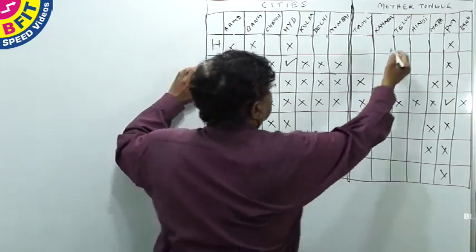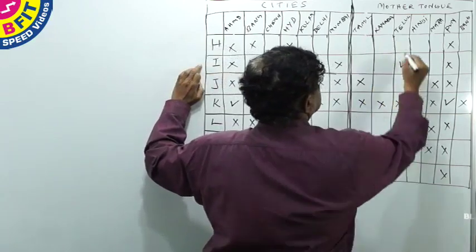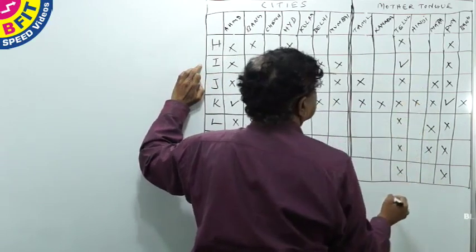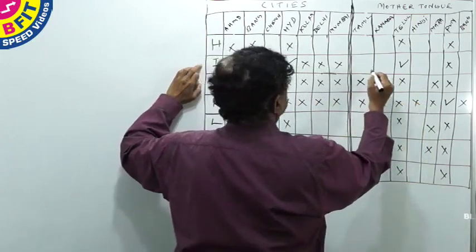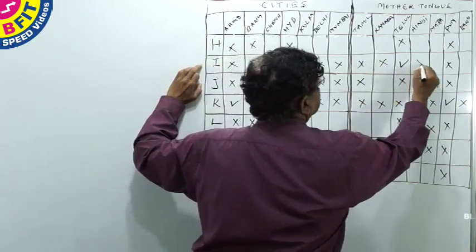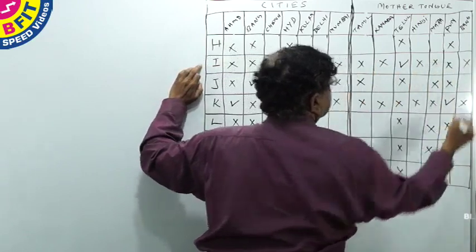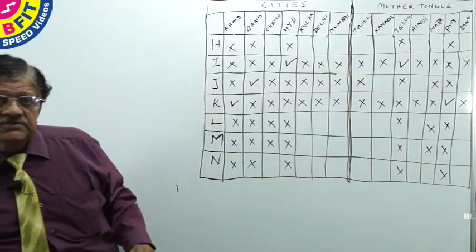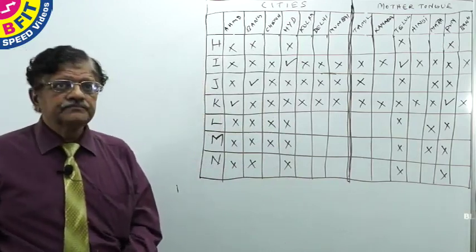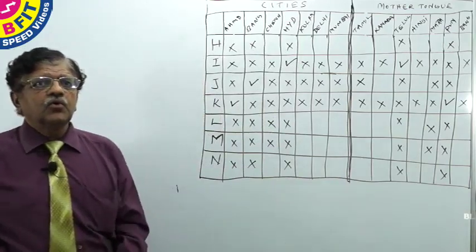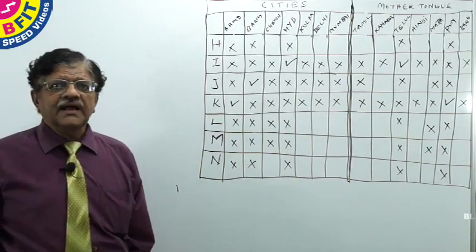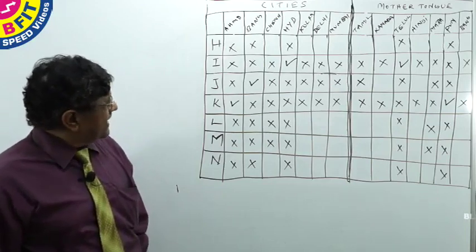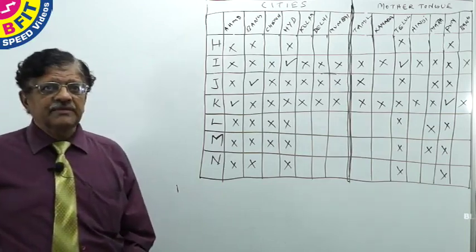Telugu means all other columns can be cancelled. Now let us see the next clue. The one who works in Delhi has Bangla as his mother tongue. We don't know who works in Delhi and therefore we will park this clue separately.